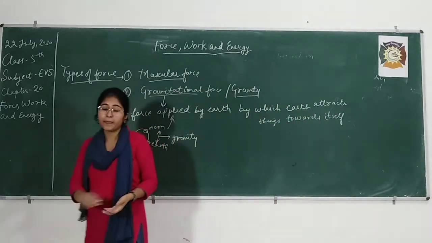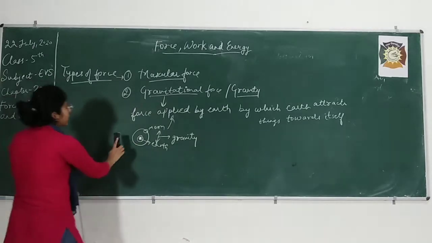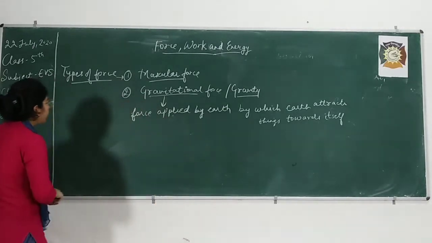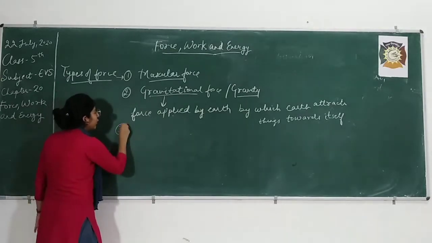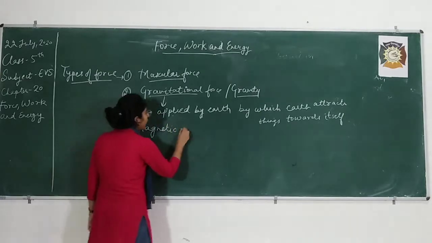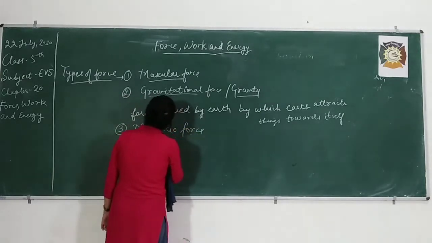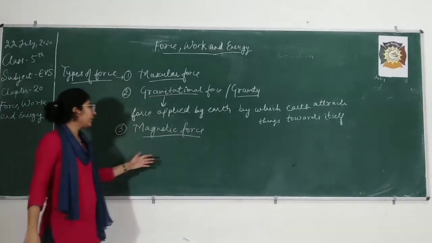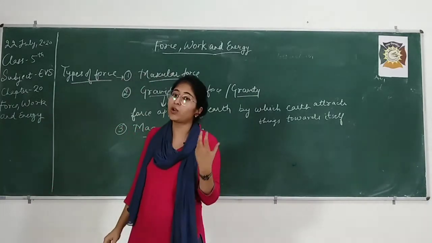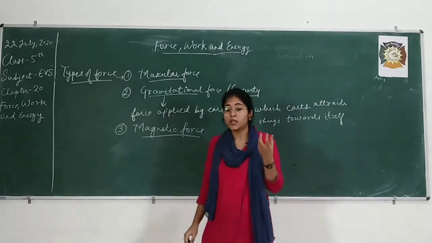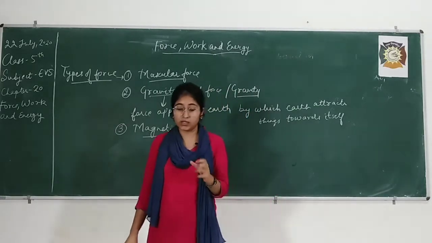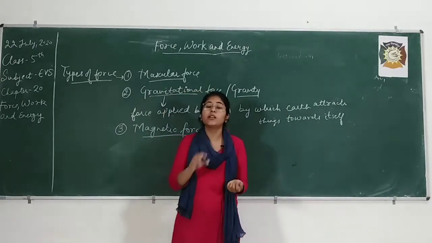Now students, see, what was the third kind of force that we discussed? I told you the name in the previous class. The third kind of force is magnetic force. Now as the name suggests, it is the force applied by a magnet. Now what is a magnet? What is the special property of a magnet? We all have magnets in our homes. See, what does a magnet do? It attracts iron objects towards itself. Now it is a good activity and it is homework for you.